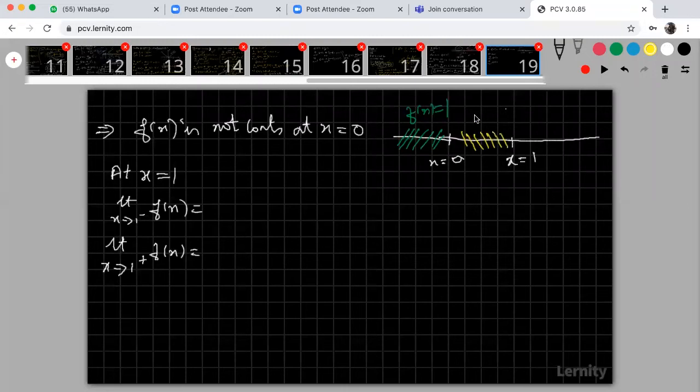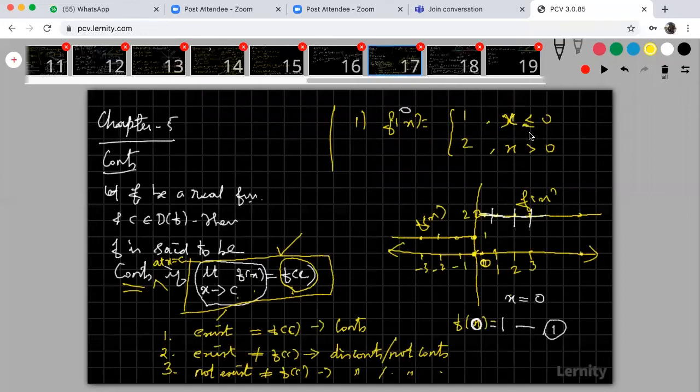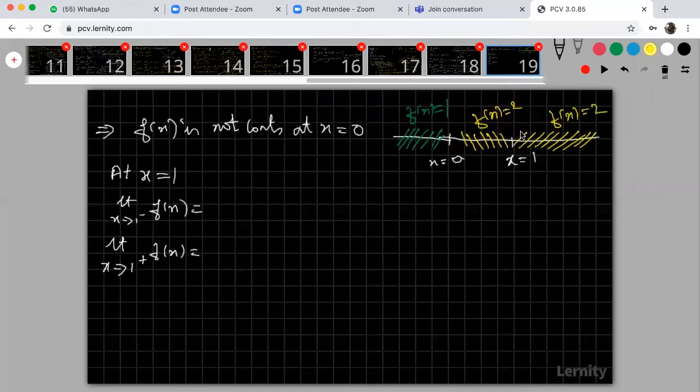But here, look at that. When 0 to 1, what is my f of x? 2 only. And more than 1, what is my f of x? Here also my f of x is 2. This is the function: when x is less than 0 only, the function is 1. When x is greater than 0, the function is 2 only. Now I'm going to discuss whether my function is continuous at x is equal to 1 or not.